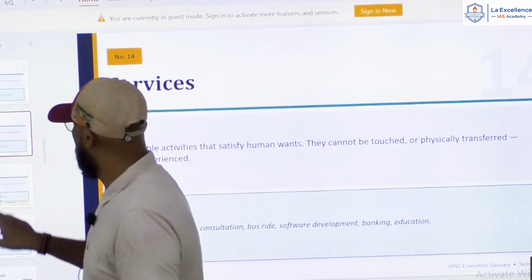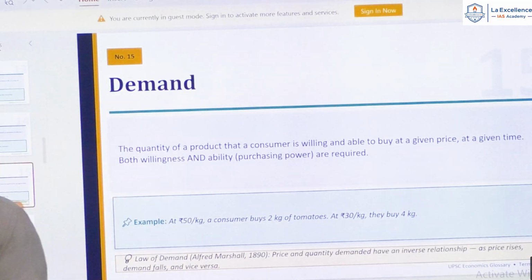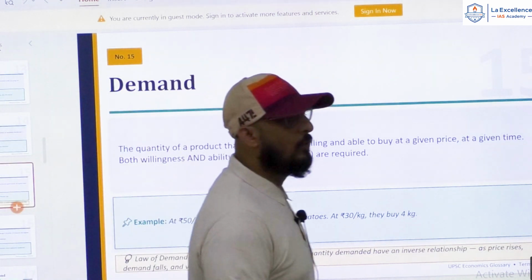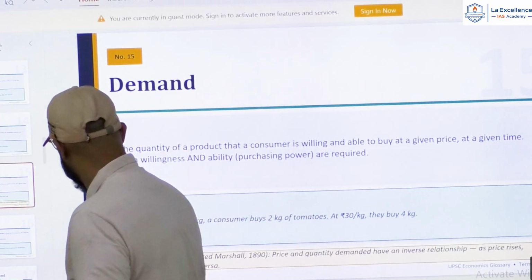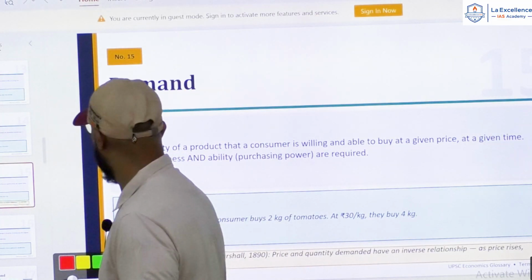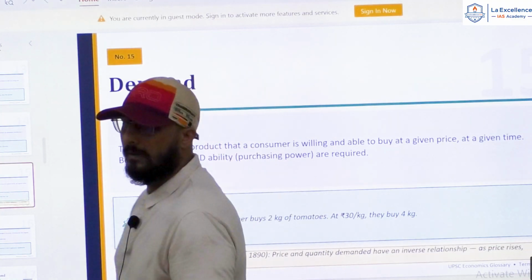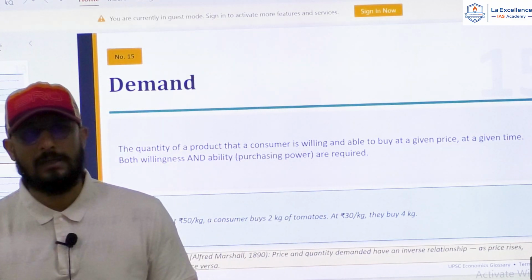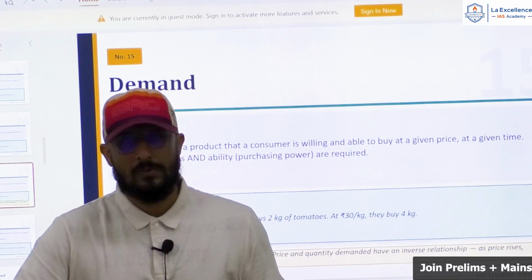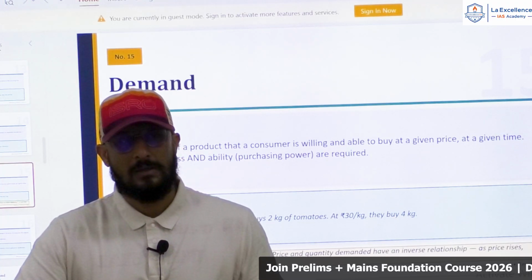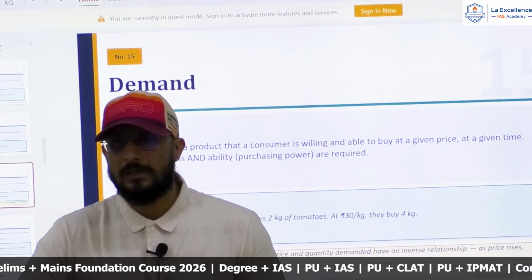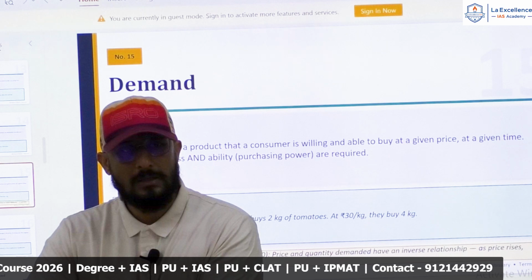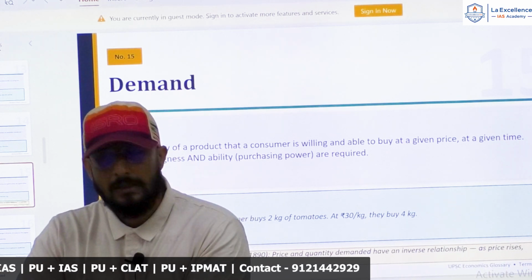Next terminology we'll discuss is a very important concept in economics called demand, right? Now what do you mean by demand? What is the meaning of demand in economics? Yes, see, when we say I am demanding something, what does that mean? Now, do you create demand for certain things? Certain goods and services, do you create demand? Yes or no? Yes, right.